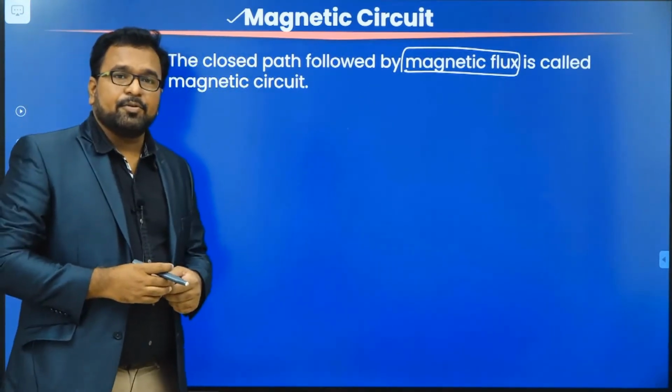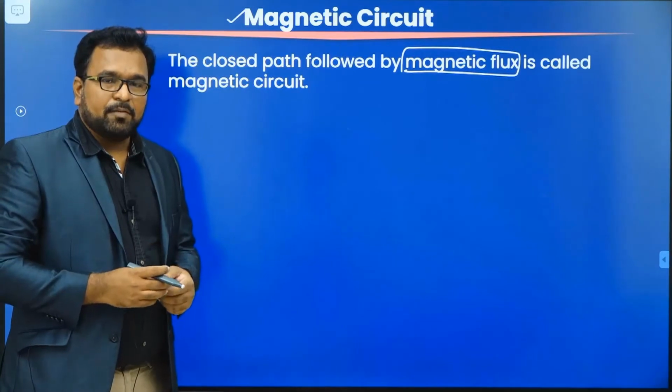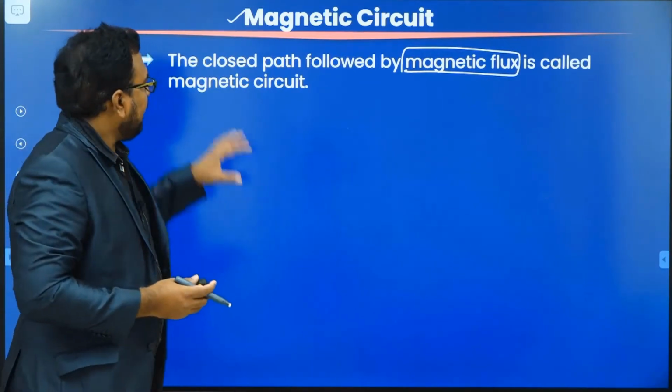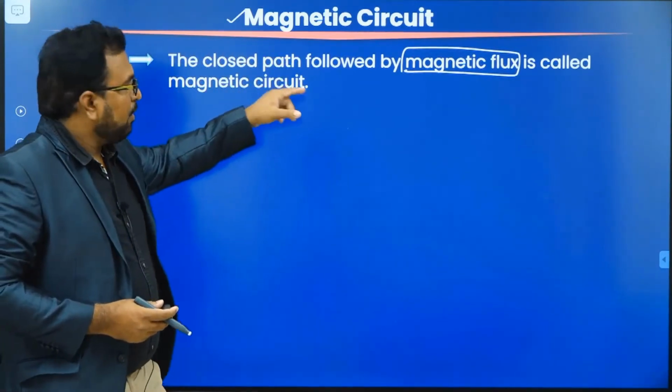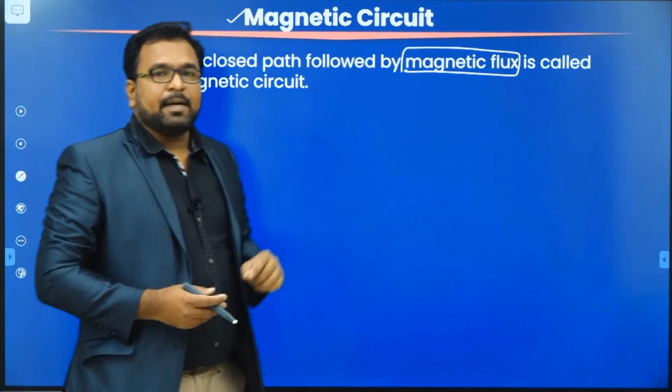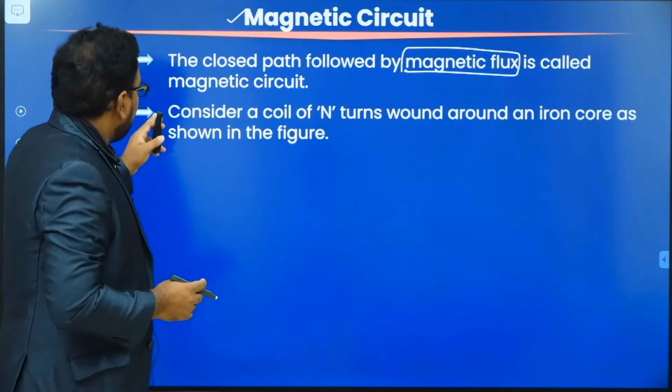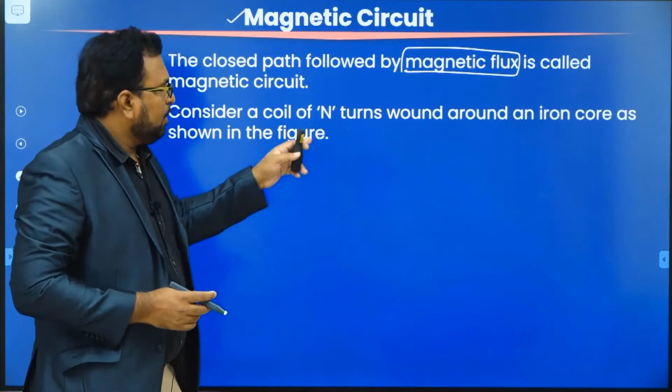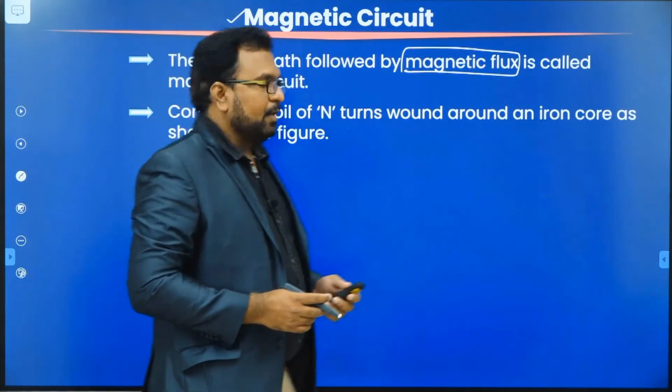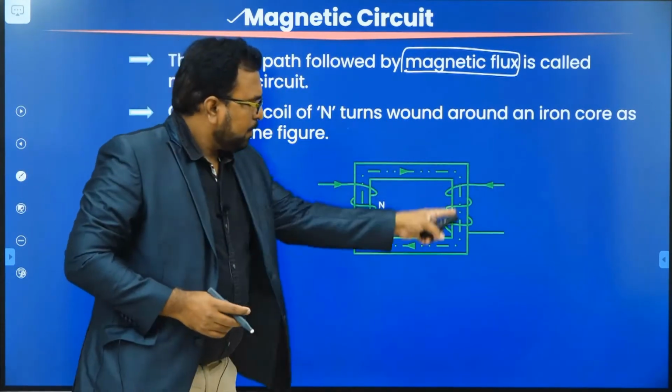What is an electrical circuit? An electrical circuit is a closed path where current flows. Similarly, a magnetic circuit is also a closed path where the magnetic flux or magnetic lines of force will flow. Now let us consider a coil of N turns wound around an iron core like this. So I have considered a magnetic circuit.